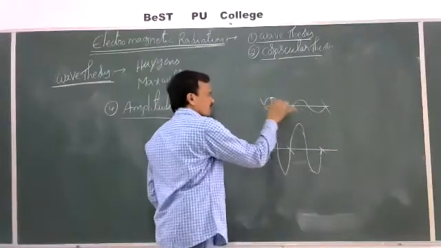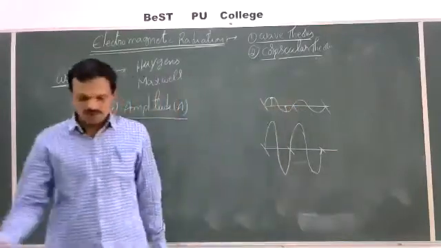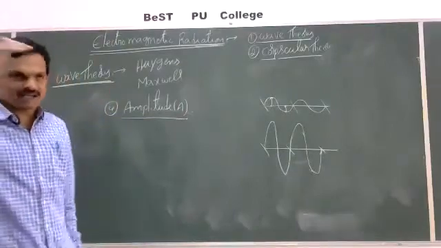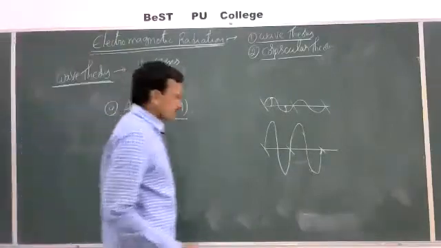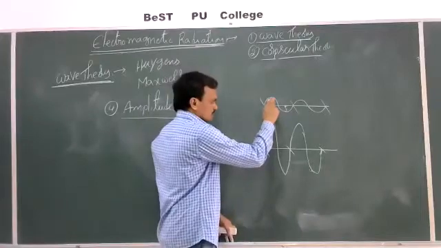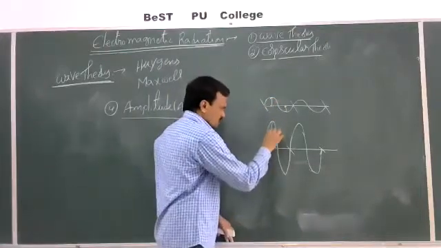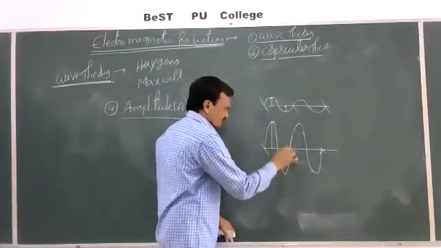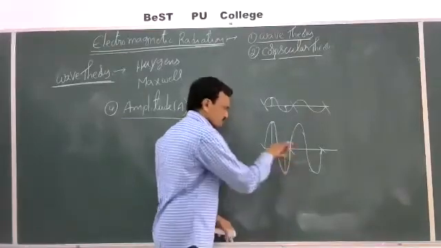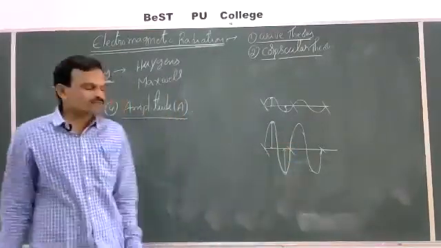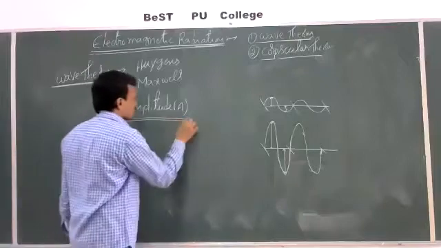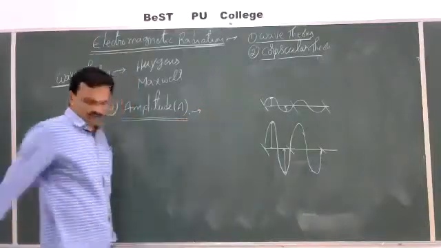the trough. Both are always equal for a wave. For a wave, the height of the crest and the depth of the trough both will be the same. So here this is the height, this is the depth. For this wave also, this is the height of the crest, this is the depth of the trough. And that height of the crest or depth of the trough is known as amplitude.